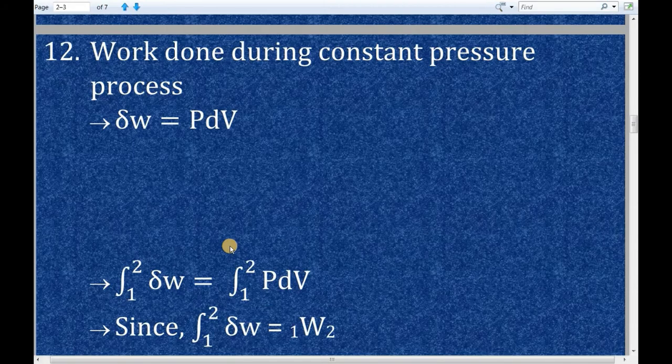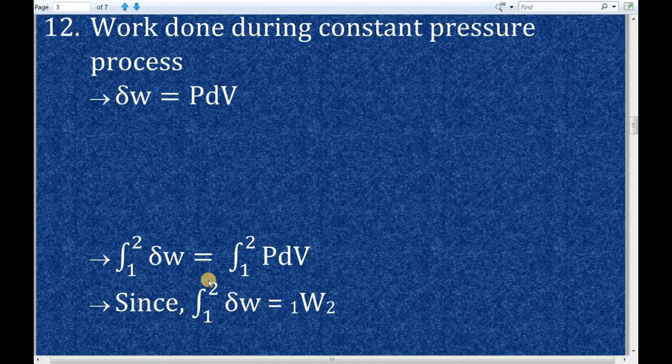So the next step will be integration of dou W between the limits state 1 and state 2 is equal to integration of PdV between the limits state 1 and state 2. Remember, work done or differential work or total work done all are path functions. Basically, path function cannot be integrated, but they can be rewritten. So this term integration of dou W between the limit state 1 and state 2 is nothing but the total work done. So this term can be rewritten as 1W2.